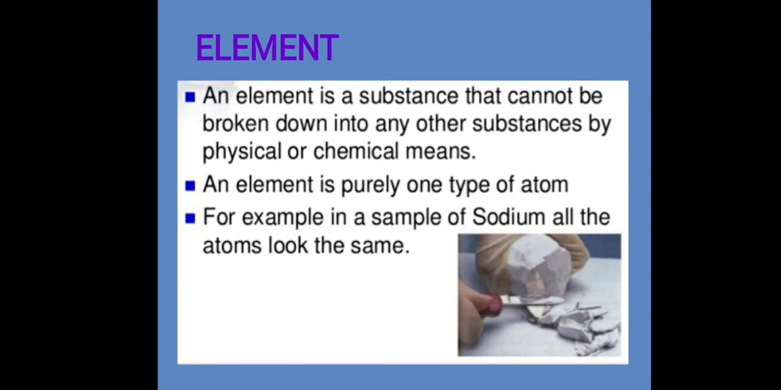What is an element? An element is a substance that cannot be broken down into any other substances by physical or chemical means. An element is purely one type of atom. For example, in a sample of sodium element, all the atoms look the same. Which means if you are breaking down the sodium element, you will be getting only the sodium atoms.